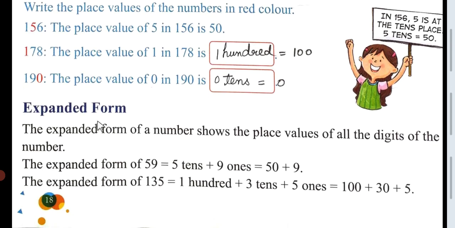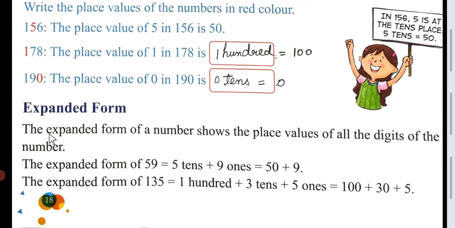Now please see the expanded form. So I hope, students, you have understood how to find the place value of the digits in a number, and further we will do some exercises related to finding the place value in numbers. Now please see the expanded form. Here is the expanded form.